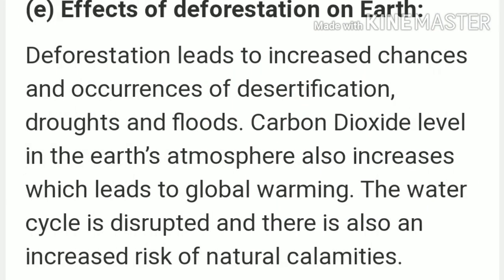Next, the effect of deforestation on the earth. Dear children, deforestation leads to increased chances and occurrence of desertification, droughts and floods. The carbon dioxide level in the earth's atmosphere also increases, which leads to global warming. The water cycle is disturbed and there is also an increased risk of natural calamities.